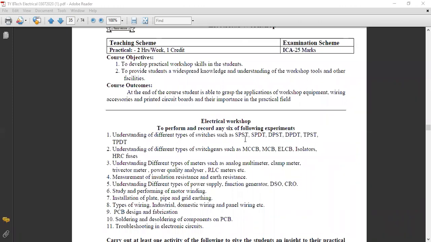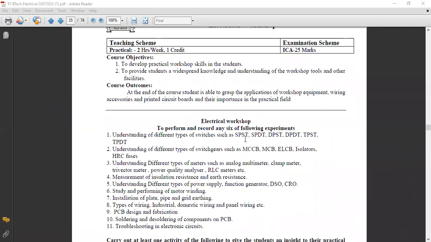Then TPDT is nothing but triple pole double throw. Okay. So that means while connecting all the three poles, we are throwing twice. That is nothing but TPDT. Okay. So this is one practical. It is one of the understanding practicals, and we are seeing these types of switches, as these switches are available in our electrical machine subject.